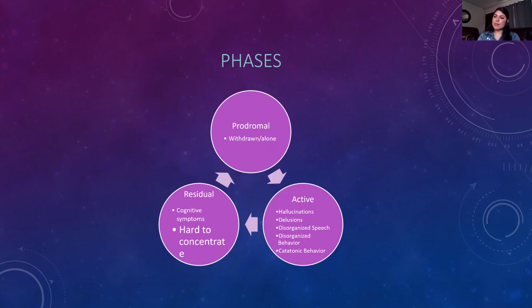And for the phases, as mentioned, in the active phase, one of these abnormalities has to be present for 1 month within the 6 months. And it's never ending. So it'll be prodromal, active, residual, and then it just keeps going. And then at times, the active phases will be greater than others, or there'll be times that the individual suffering from schizophrenia will be in the prodromal phase, or they start really struggling with concentrating because of the residual stage.